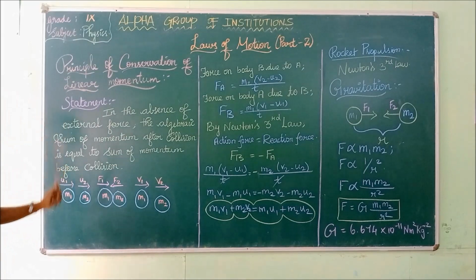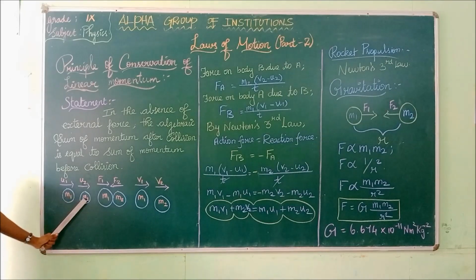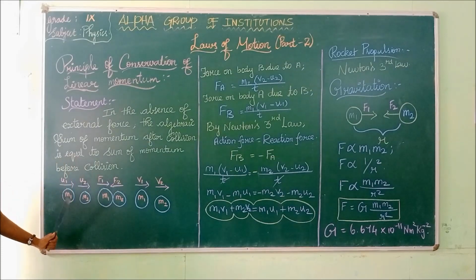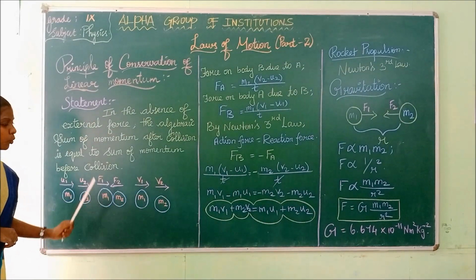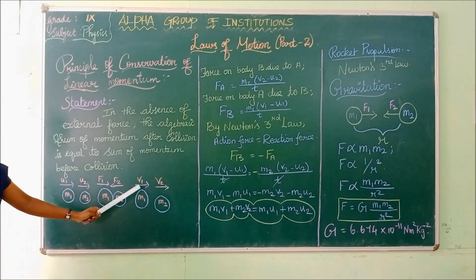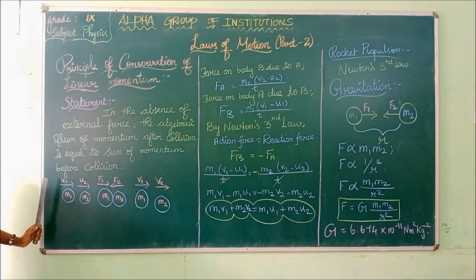Now we are going to prove it. This is the diagram for the principle of conservation of linear momentum. M1 and M2 are the masses of the bodies. F1 and F2 are the forces. U1 and U2 are the initial velocities, and V1 and V2 are the final velocities.